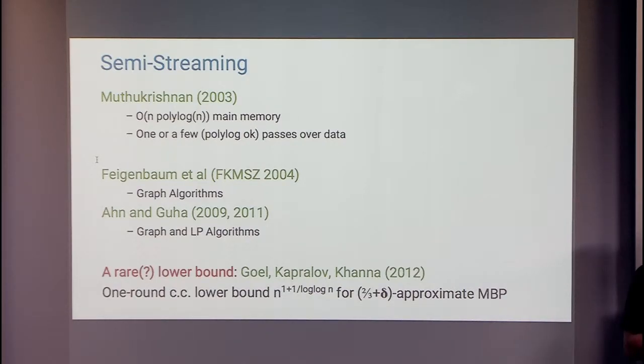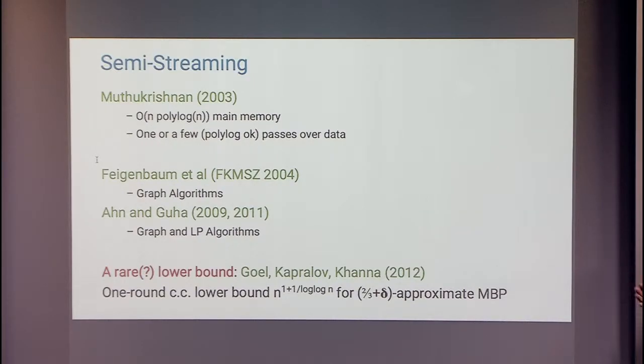So here the idea is very simple. The idea that Muthukrishnan proposed is that you get to do a single pass on the input, except that now, instead of the traditional polylog memory, you assume that you have n times polylog memory. If you think about a graph problem, the assumption is that you can hold a few bytes of information per vertex, but you cannot afford to hold a few bytes of information per edge. Right?